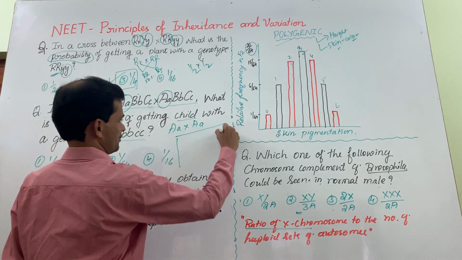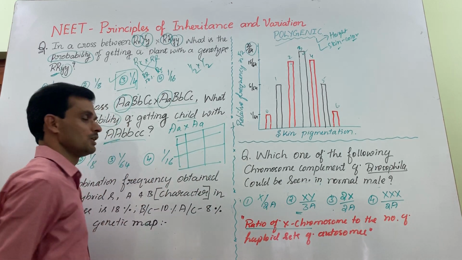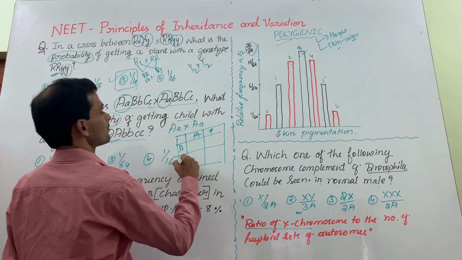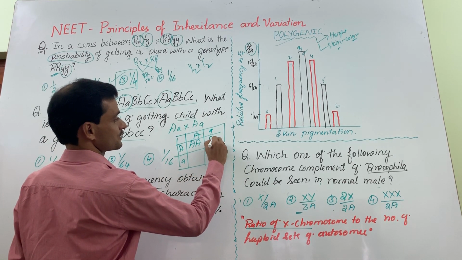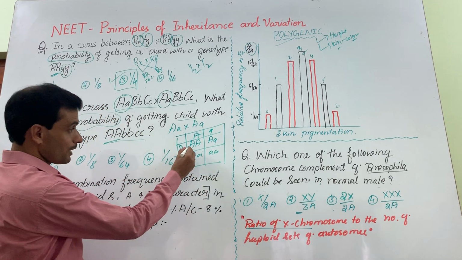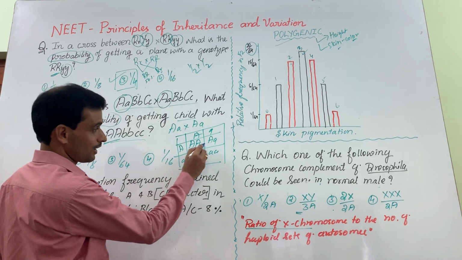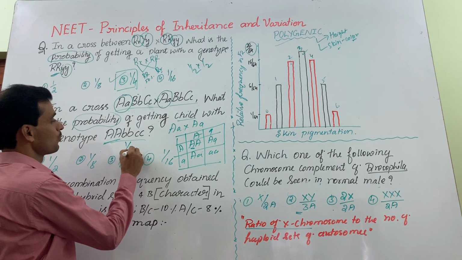You prepare the normal Punnett square to indicate the genotype of the F2 generation. You know this. The probability of getting capital A in this would be 1 out of 4. 1 by 4.